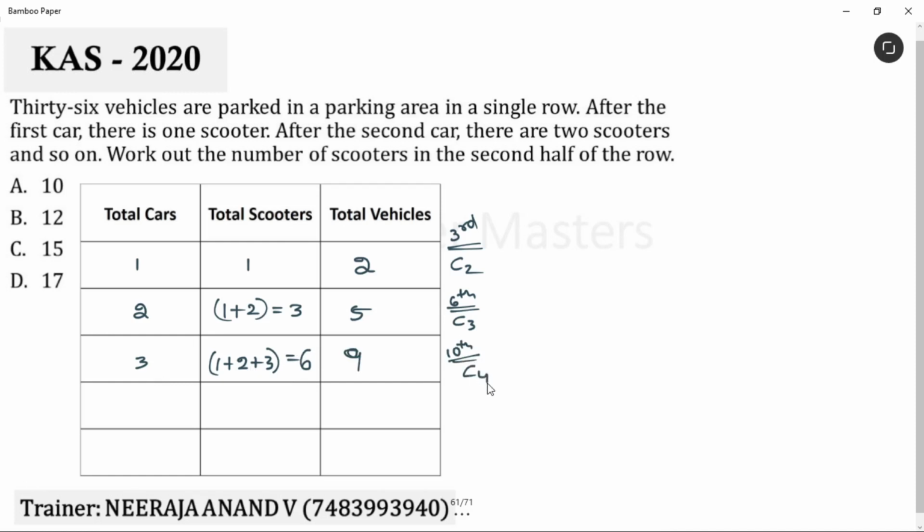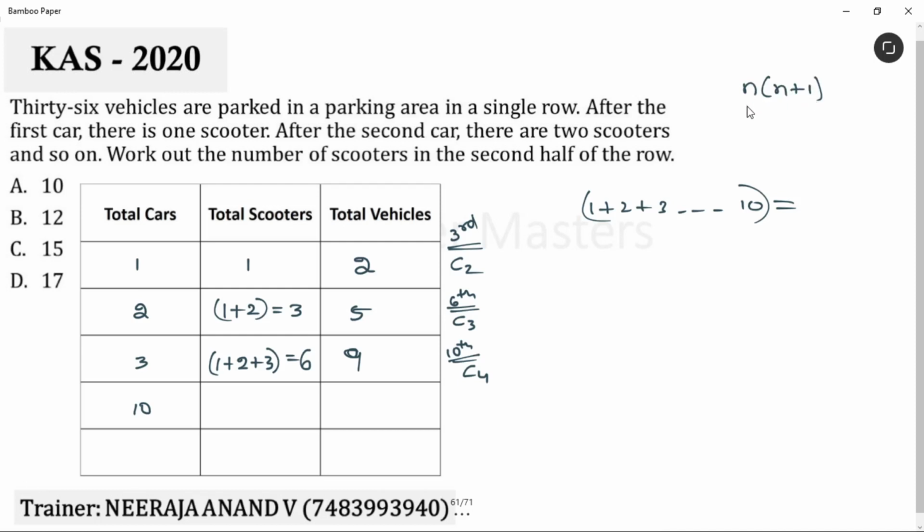This simple it is. If I take 10 cars, for this what we have to do? We have to take 1 plus, 2 plus, 3 plus up to 10, right? Everybody, if you add this manually, it takes time. Than adding this manually, we can use the formula. What is the best formula I can use for this? Think. All are natural numbers, right? I can use sum of natural numbers formula.